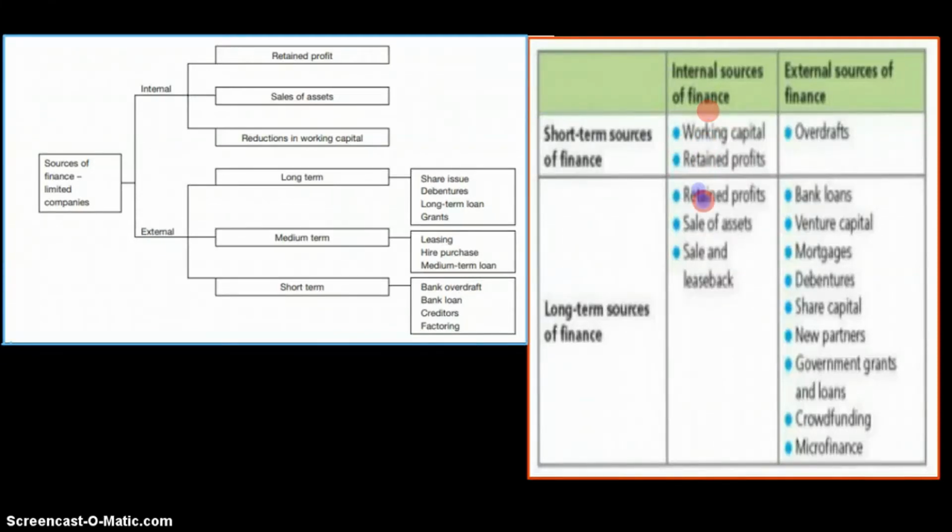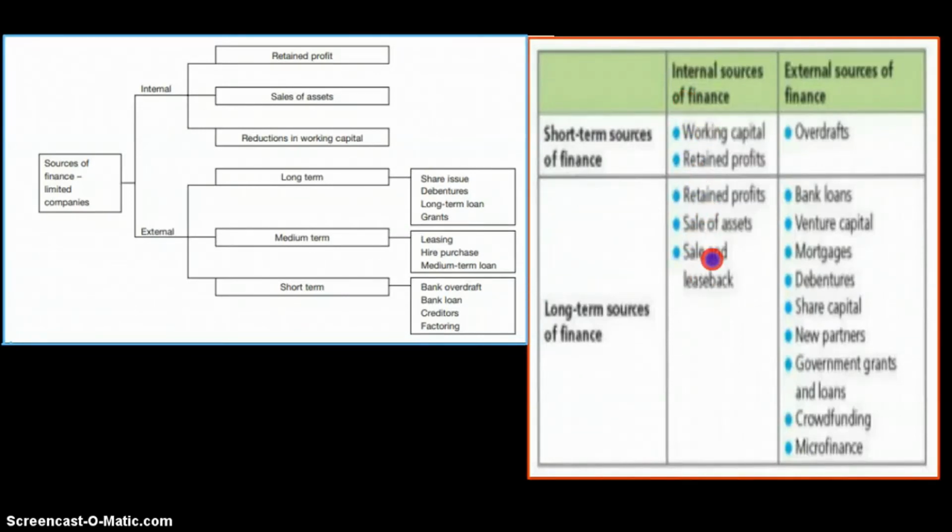But as you can see, it is also included in short-term sources of finance as well as long-term sources of finance over here. Sorry, this image is a little blurry, but I can't do anything about that. Then sale of assets and sale and lease back. Sale of assets is basically you're selling your assets, and sale and lease back is when you sell your assets to a company and then lease it back, using the asset for a particular period by paying small rentals. So that's the whole idea behind it.